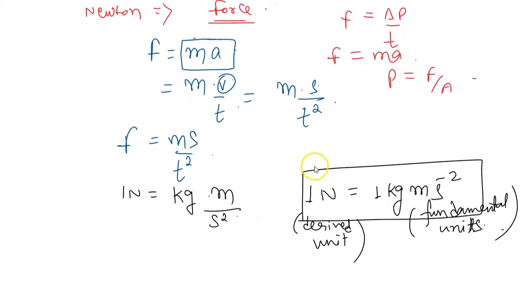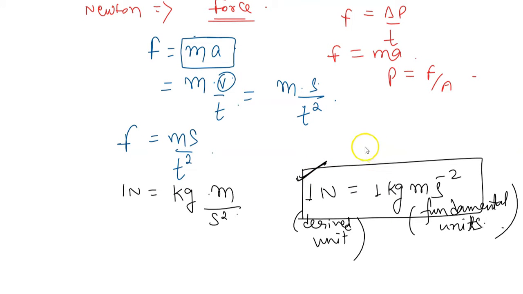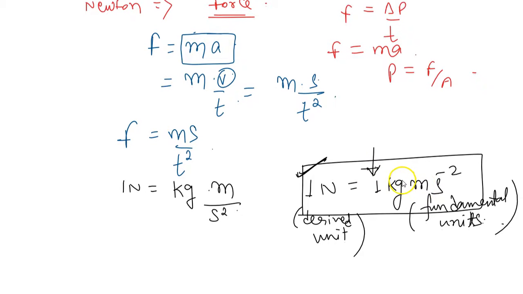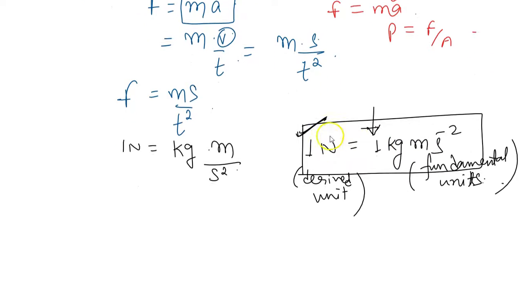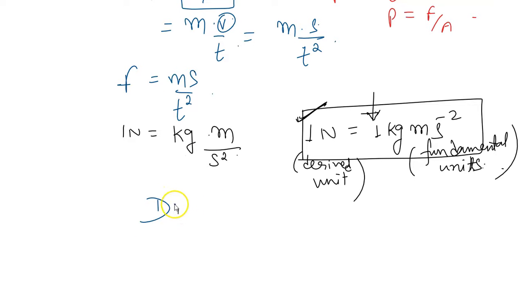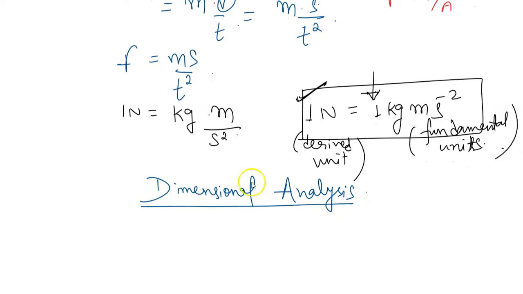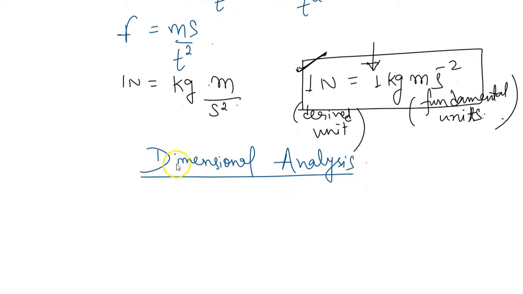Now you can see it's not only this thing where we will end, because in the previous classes also we have been knowing that 1 Newton is 1 kilogram meter per second square. But this will help us to explore dimensional analysis. So what is dimensional analysis? Here we work based on dimension. To understand dimensional analysis, let us first understand what is a dimension. You can say this is just the power of a quantity.